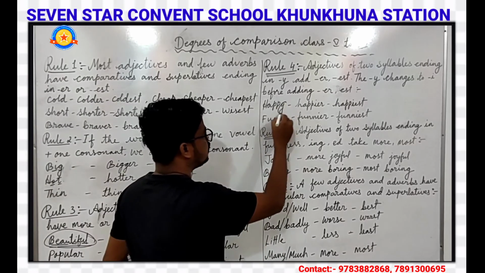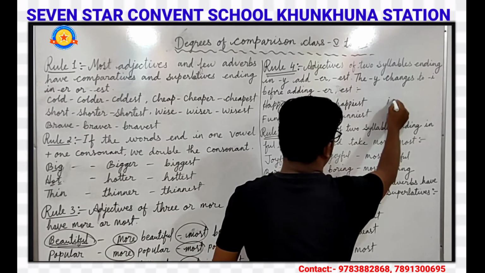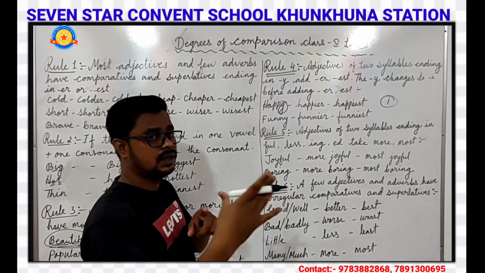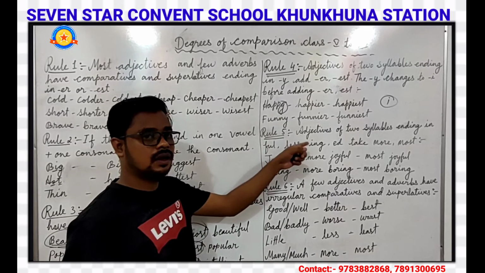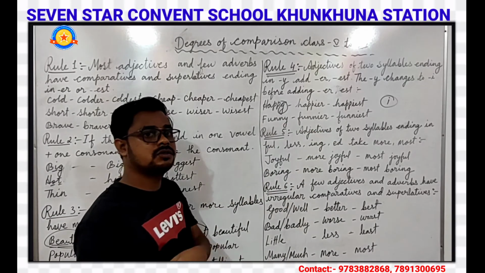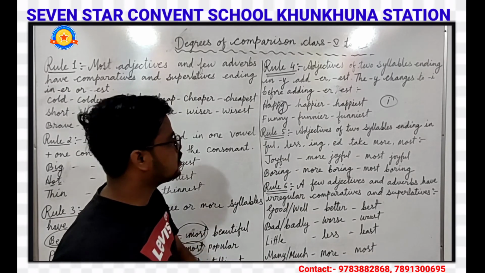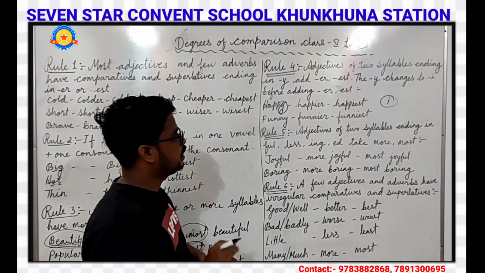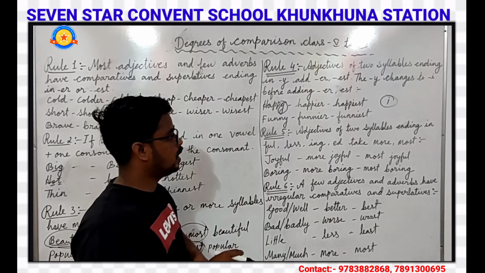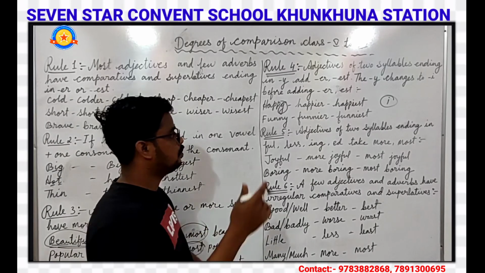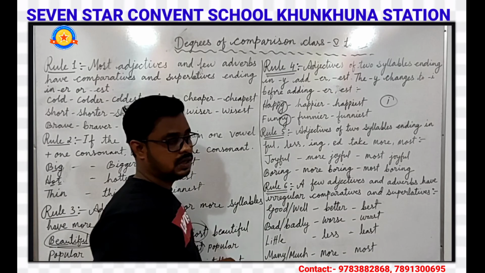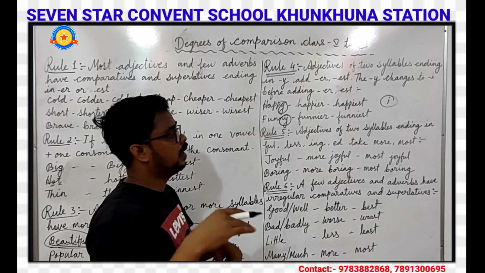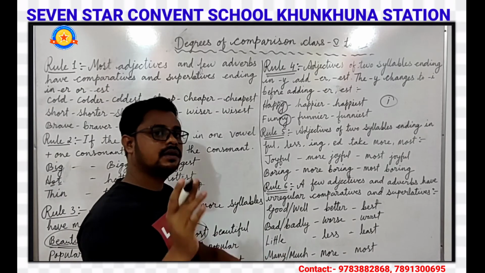So the y will change into i, and after changing y into i, we have to add er and est in comparative and superlative degree. Okay, students, funny. This word is also ending with y. What we have to do? We have to change the y into i, and then we have to add er and est in comparative and superlative degree.